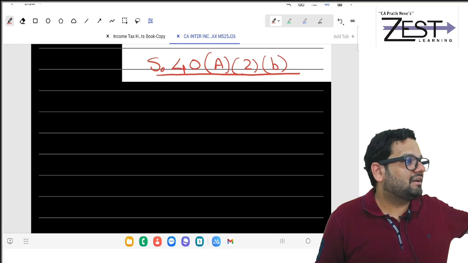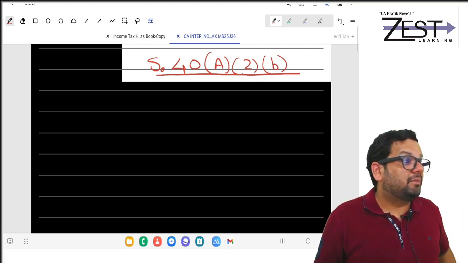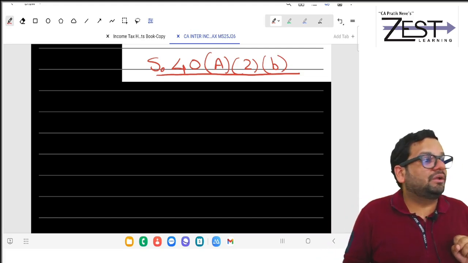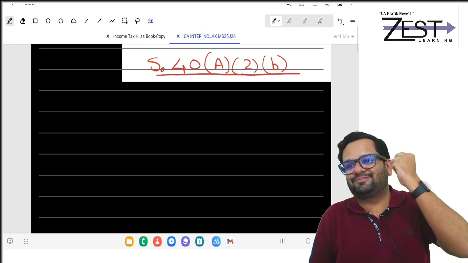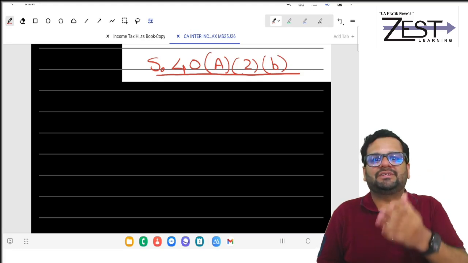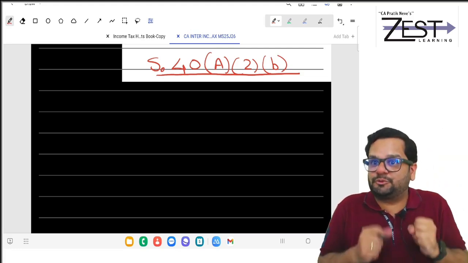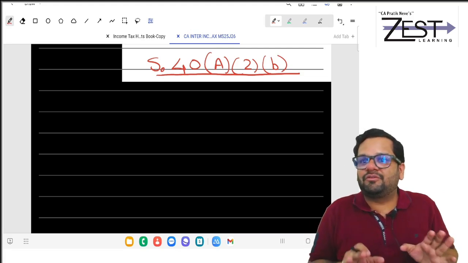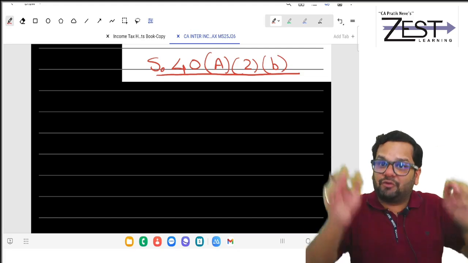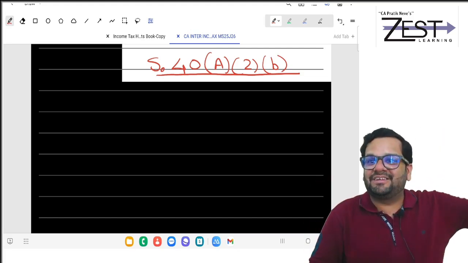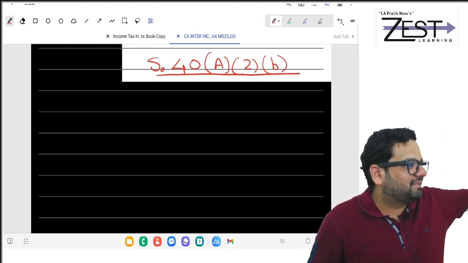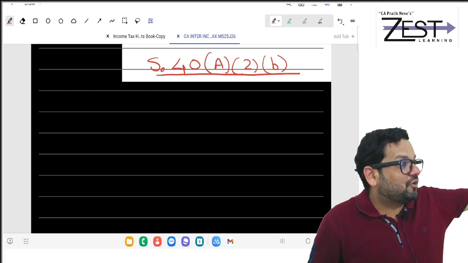That is 48(2)(b). Because students will immediately ask me, sir, how will the income tax department come to know? I told you everything is not for them to come to know. It puts pressure on me, na, that today if I pay excessive to my relatives, if the officer comes to know, then he has this tool with him. That tool is 48(2)(b).